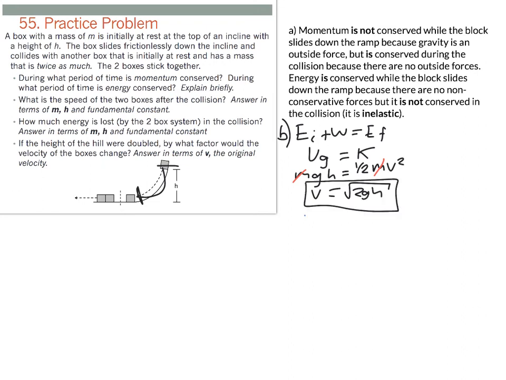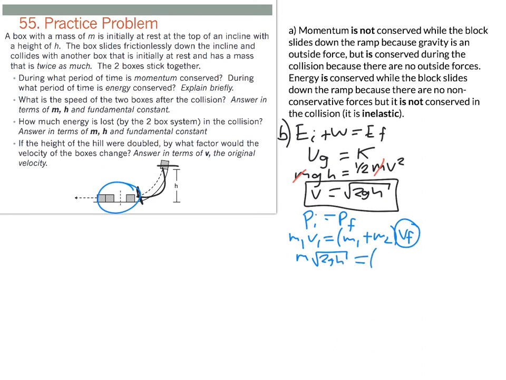After I have that velocity, I can think about the collision, and I'm going to analyze that using conservation of momentum. Initially it's just block 1 moving, and then afterwards it's going to be the combination of both blocks moving, and I'm solving for this final velocity here. I know that the original block has a mass of m. Its velocity is that root 2gh.